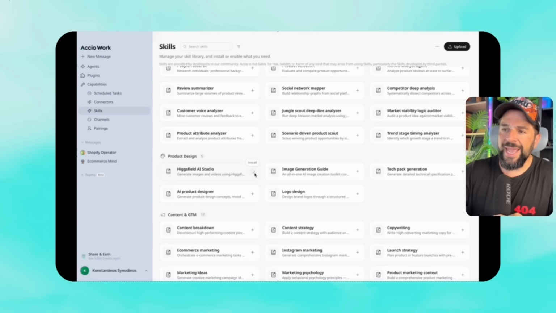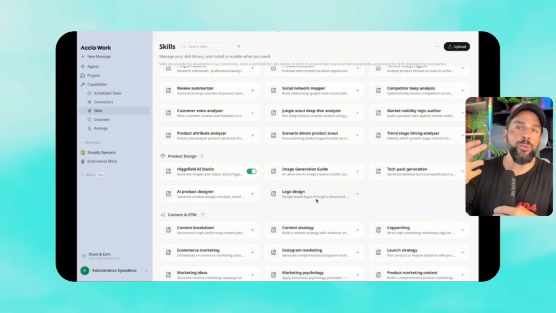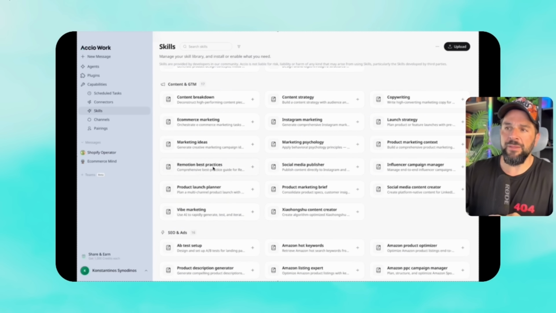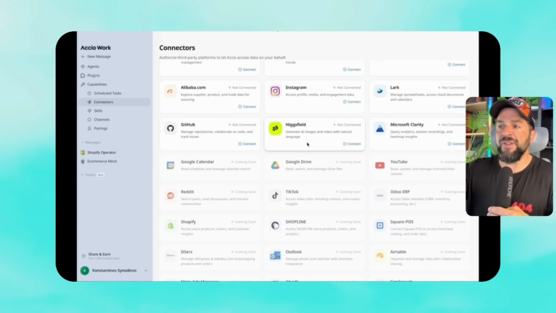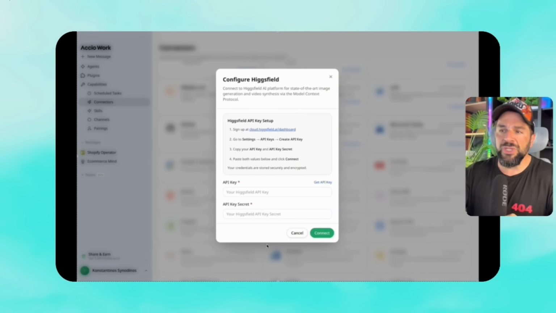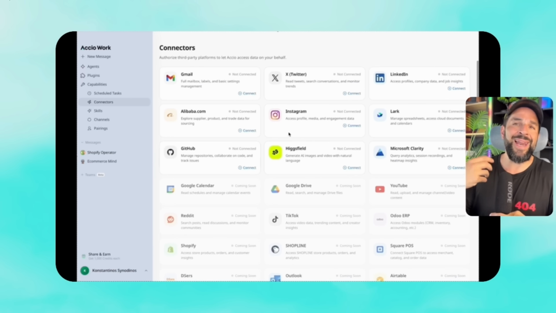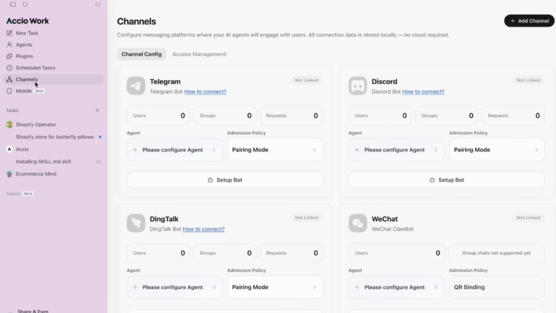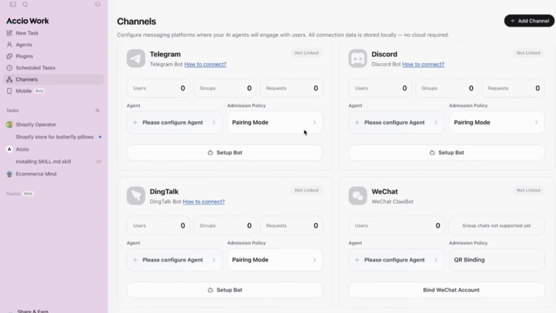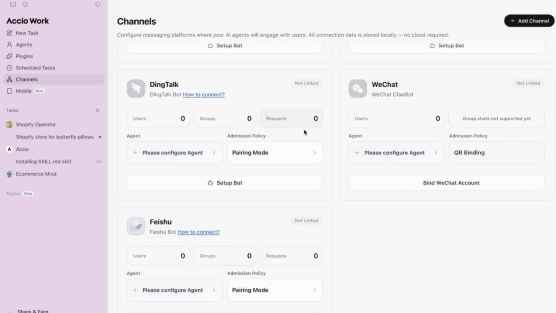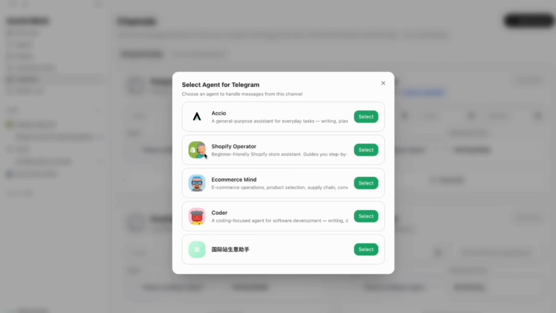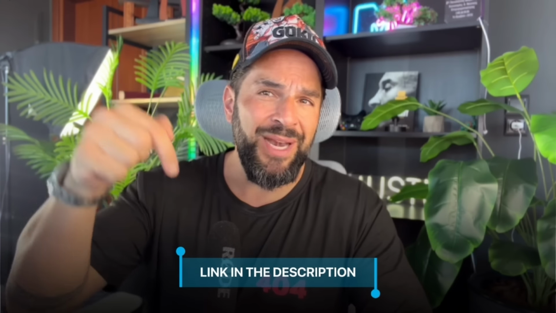A Higgsfield AI studio to design your product in video format. You can create your own skills as well by training the AI according to whatever fits your needs and connect, as we said before, every single platform that enables you to do more. And another cool feature is that if you go to channels, you can connect your messaging apps like Telegram, Discord, WeChat, in order to receive your results or manage your agents remotely, any of the existing or the agents that you have created yourself.